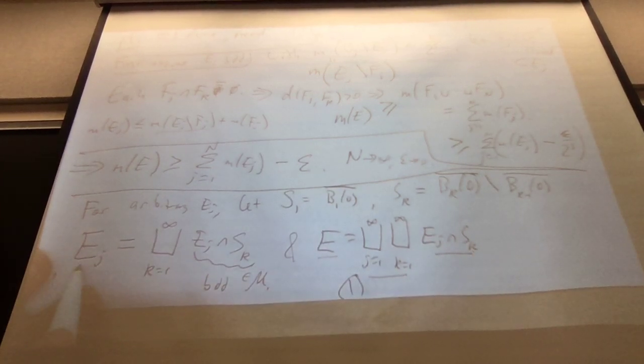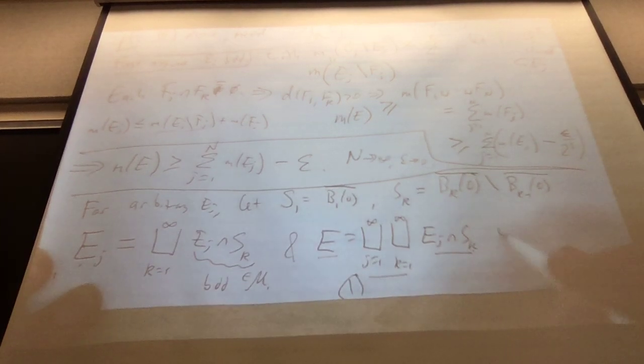But each of these is also a countable union of a bunch of bounded measurable things. So each of the EJs is a sum of all of these. So you group the sum of these into the sum of the EJs and you're done. Do I need to write that out or is it clear? So use the bounded case and you're done.